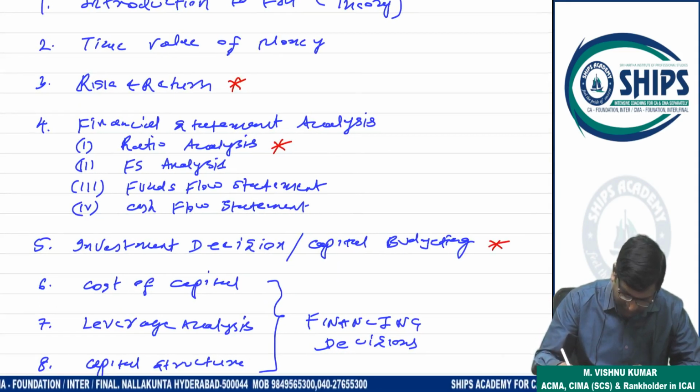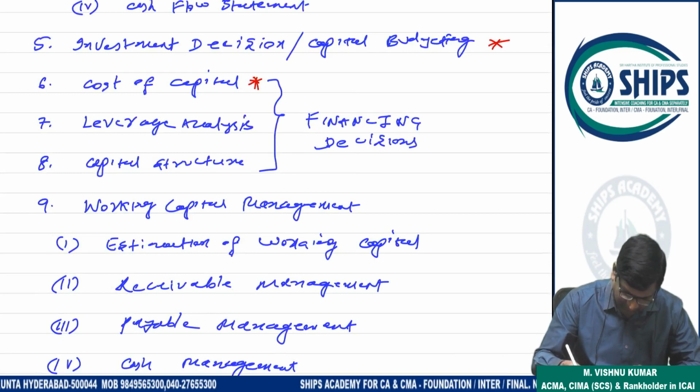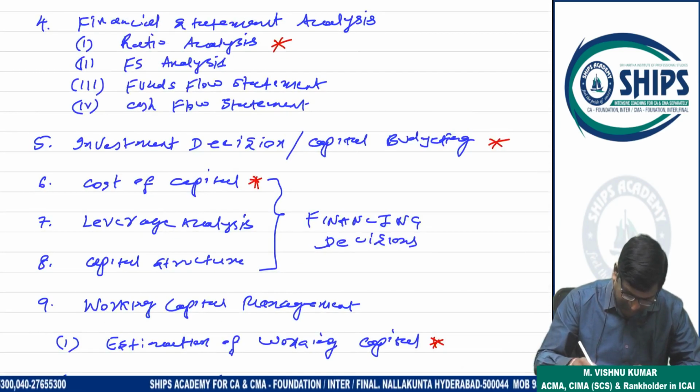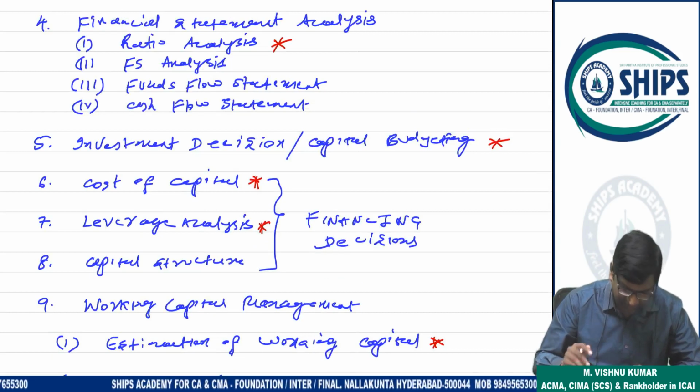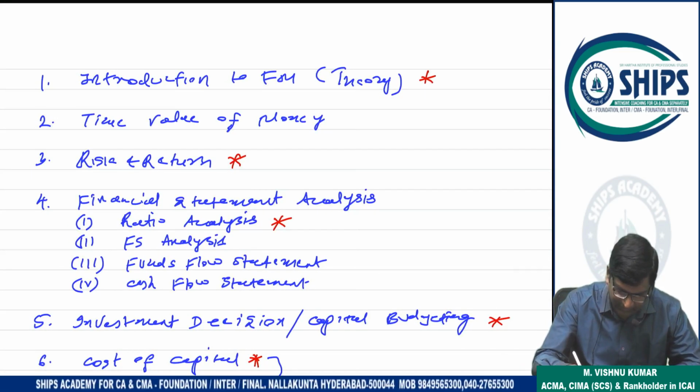This will be also very important. Cost of capital, very important. From these two, any one question will come. ये इंपॉर्टेंट है, ये इंपॉर्टेंट. Dividend decisions and leverage also this time. So compulsory topics are these, understand.